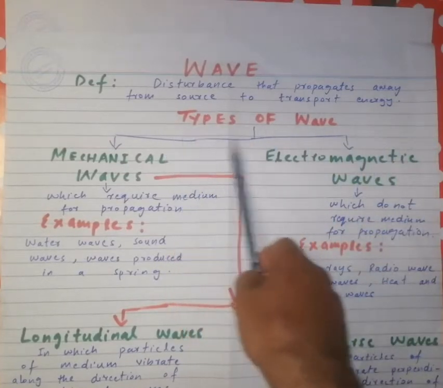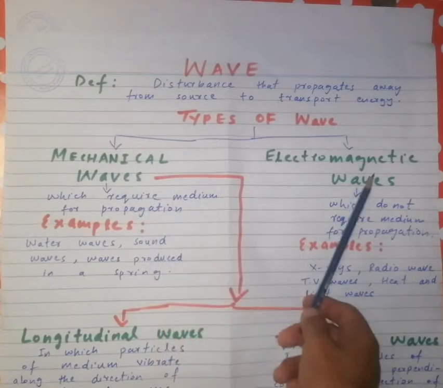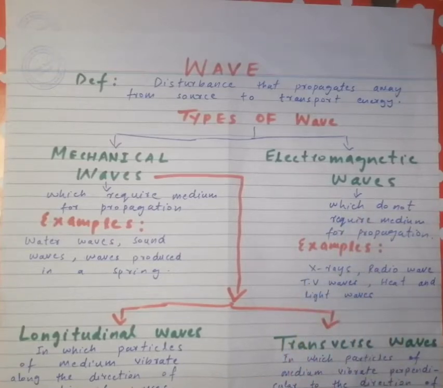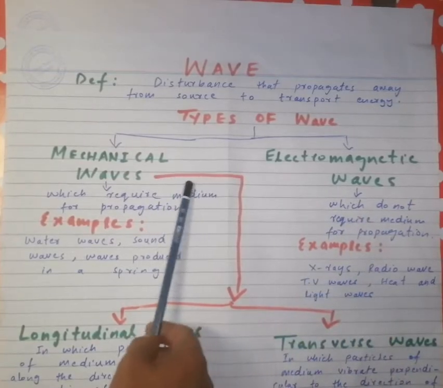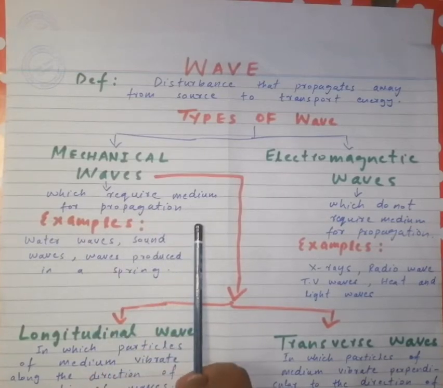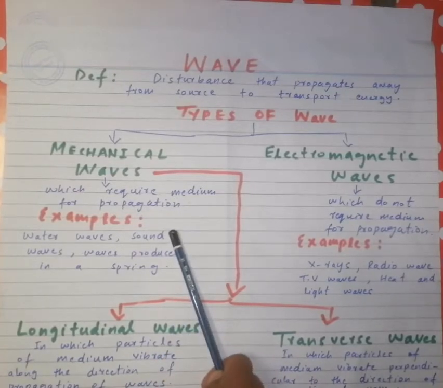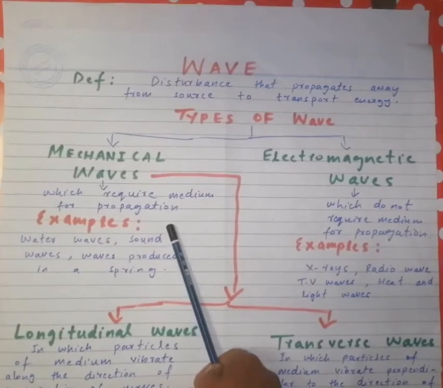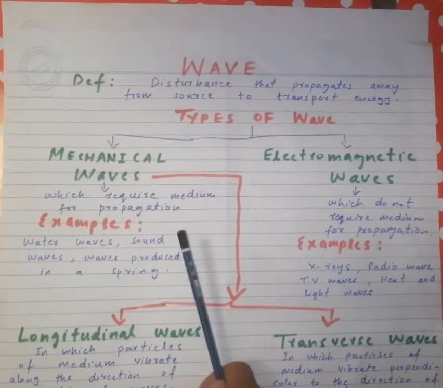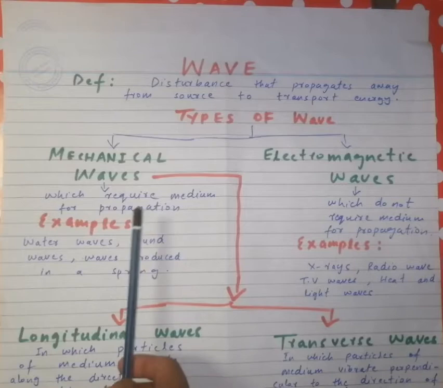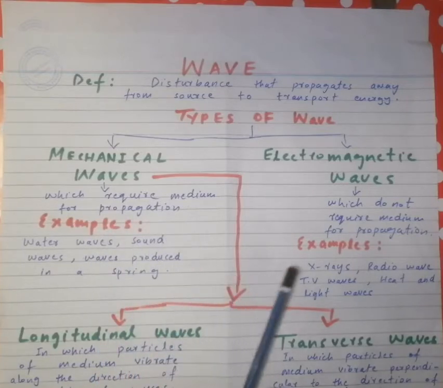Here we move to the types of waves. There are two basic types of waves: mechanical waves and electromagnetic waves. Mechanical waves are the waves which require a particular medium for their propagation, and they cannot propagate without a medium. So we define mechanical waves simply as waves which require a medium for their propagation. For example, water waves, sound waves, and waves produced in a spring. Sound cannot travel without a medium. Similarly, water waves cannot be produced without water; here water is the medium. Similarly, waves produced in a spring cannot travel without a medium.